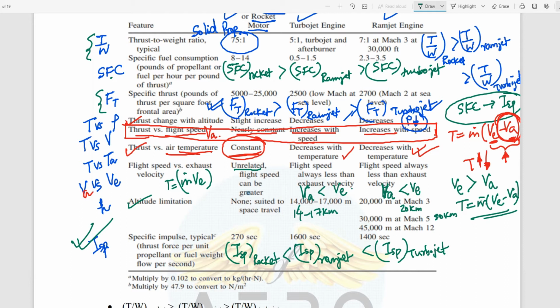See, they are dependent on both the parameters, right? So both the parameters, mass flow rate is also equally important. The exit velocity is important, and also the flight speed, right? Both are equally important for this. But if the aircraft velocity is increased with a constant density, the overall mass flow rate increases, ma'am. So finally the total thrust produced is increased, ma'am.